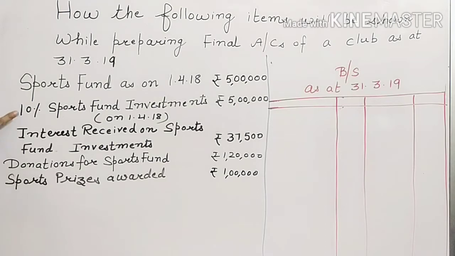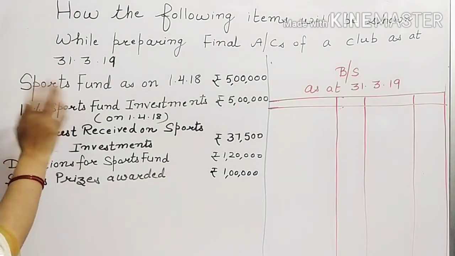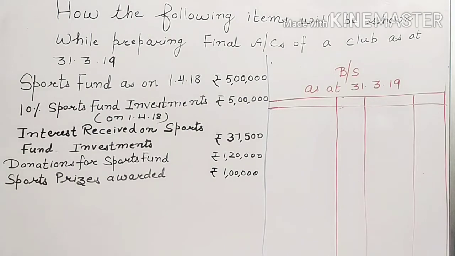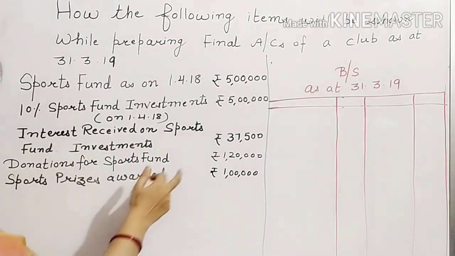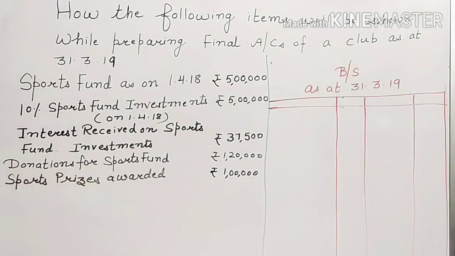And this balance is not in the form of cash, it is represented by sports fund investments. During the year, interest received on these investments amounted to rupees 37,500, and donations for the sports fund that you have received during the year were rupees 1,20,000, and out of this sports fund you have awarded prizes amounting to rupees 1 lakh. How will you show these items in the final accounts of an NPO now? Let us do it step by step.